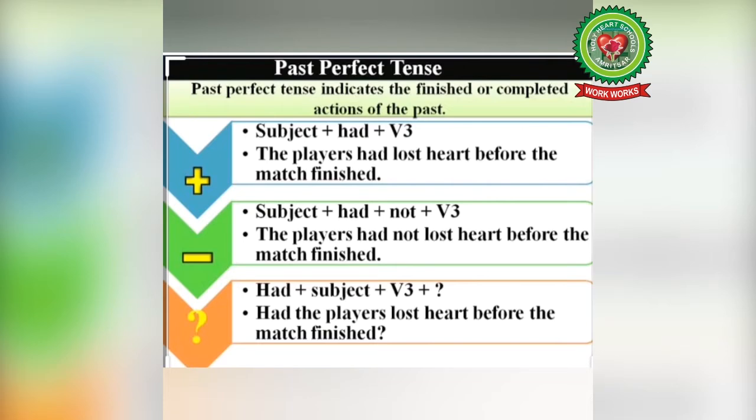Now see the example of a positive sentence. The players had lost heart before the match finished. To make it negative, we will add not to a helping verb and it will be the players had not lost heart before the match finished. To make it interrogative, we will bring a helping verb in the beginning of the sentence and our answer will be had the players lost heart before the match finished? And then question mark. Don't forget to put question mark.